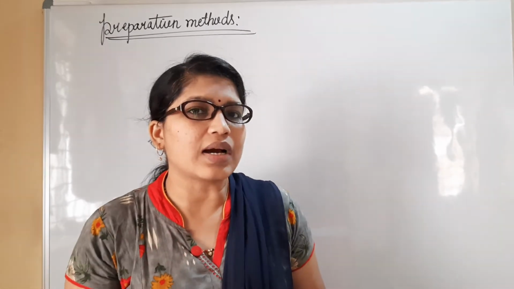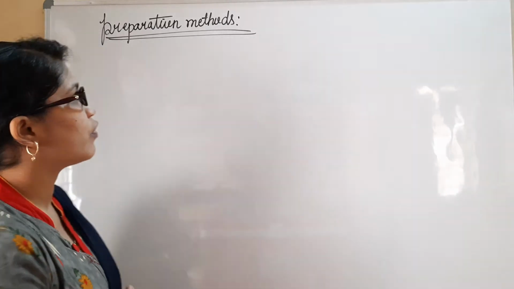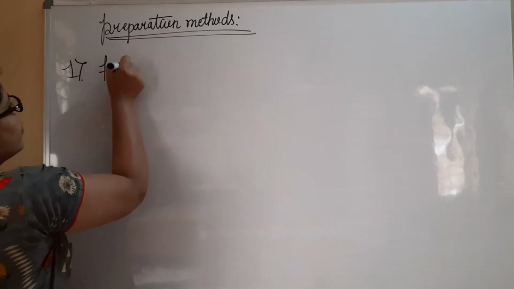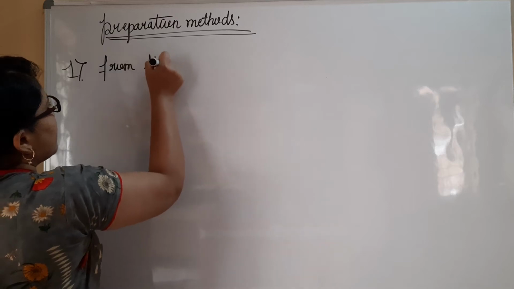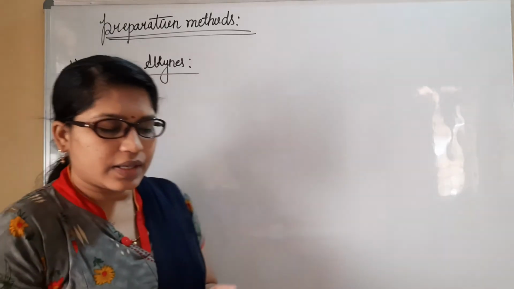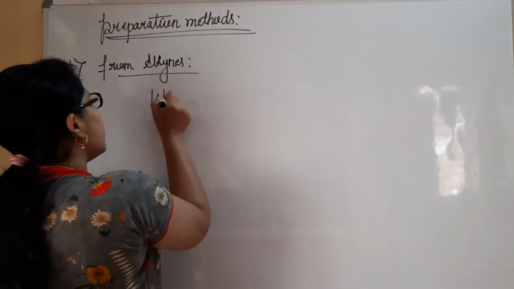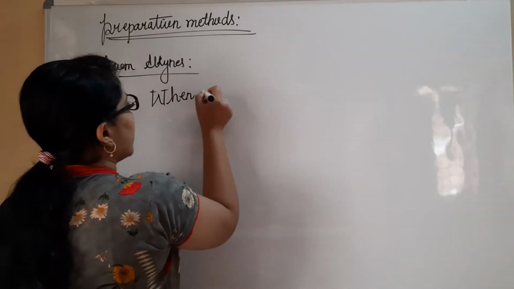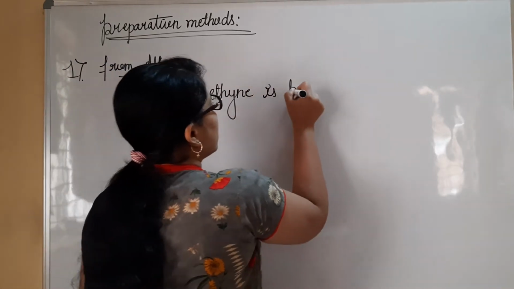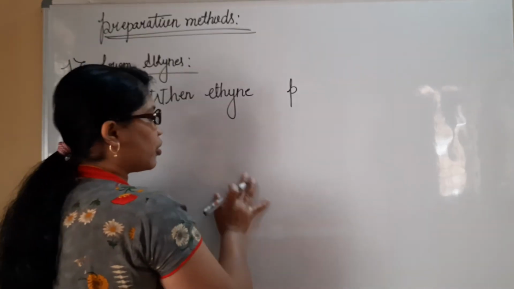How alkynes are going to be used as reactant molecules for the preparation of benzene, we need to see. So the very first method is preparation from alkynes, right? So let us consider ethyne. Ethyne can also be called acetylene. I'll write the statement first, then I'll explain the reaction. When ethyne molecules, we can consider them because we need 3 moles,